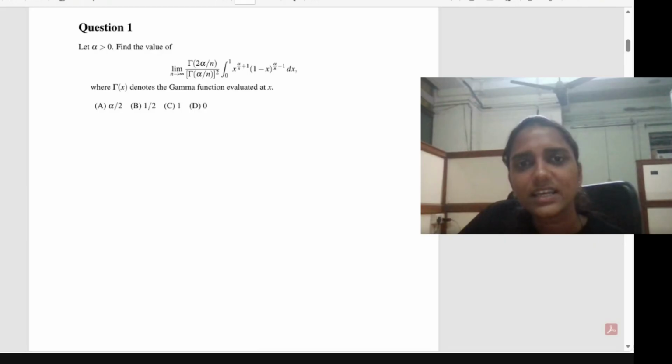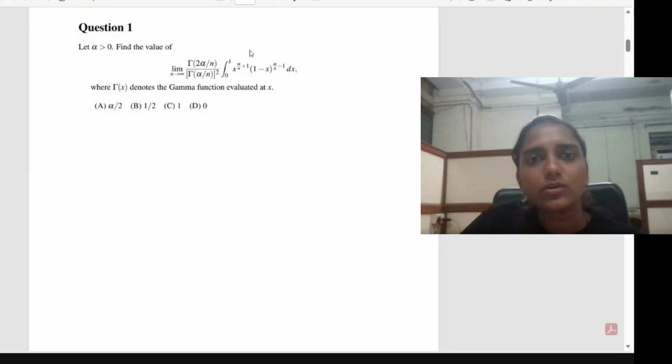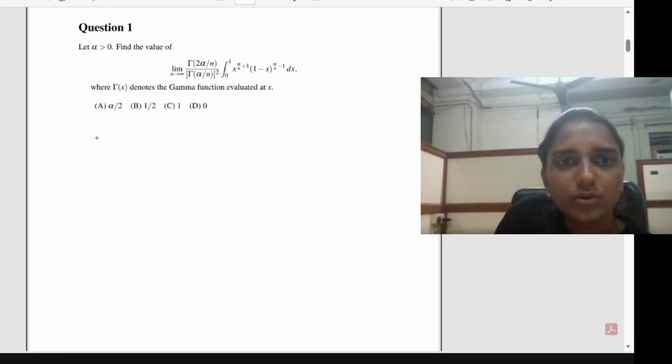So first thing is you have to identify these integrals. Here the limit n tends to infinity is there, which means after evaluating this function, you have to apply this limit. Initially, you don't have to think about this limit. First, you have to find this integral, then simplify the expression, and then we can apply the limit. On seeing this integral, you should be able to identify it as a beta integral, the first kind beta distribution property. I hope you all know it. So what is the property?